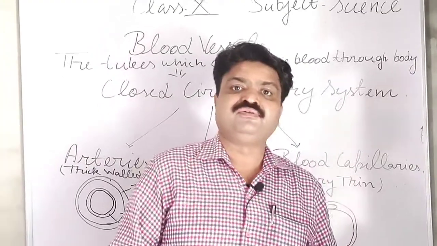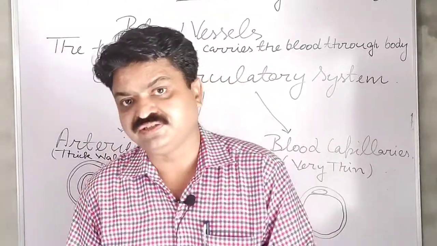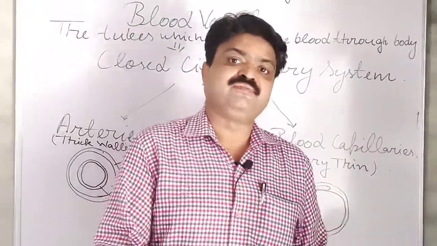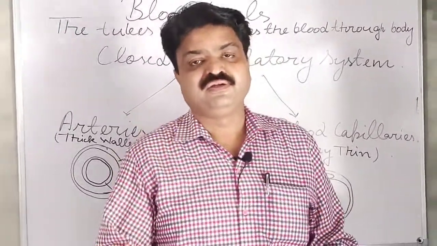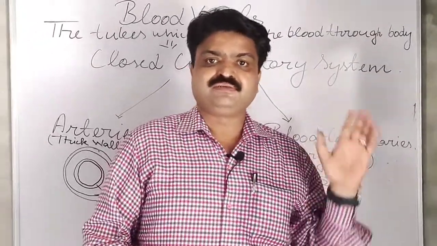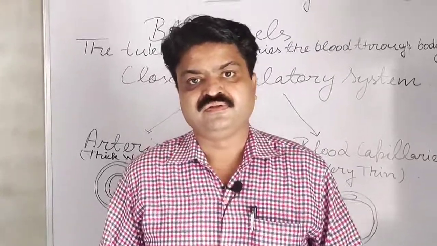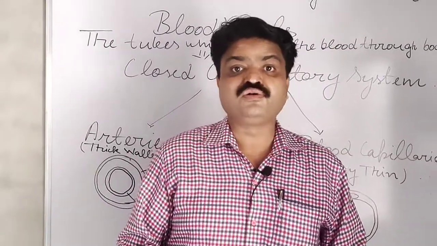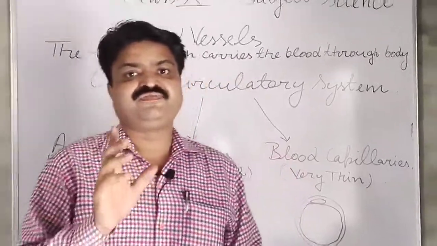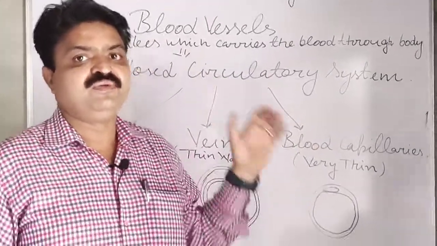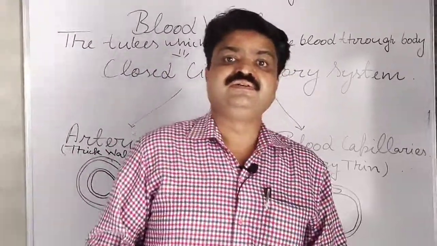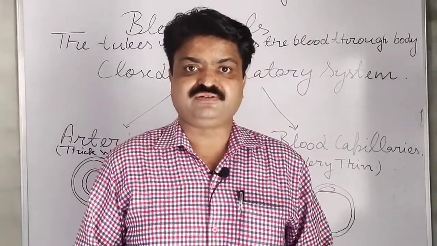As I have told you, we have the circulatory system in our body in the form of the blood vascular system or the blood lymphatic system. Today we will discuss the blood vessels, as we have a closed circulatory system, and that closed circulatory system is facilitated with the help of blood vessels. Now what are blood vessels? Blood vessels are tube-like structures, student.